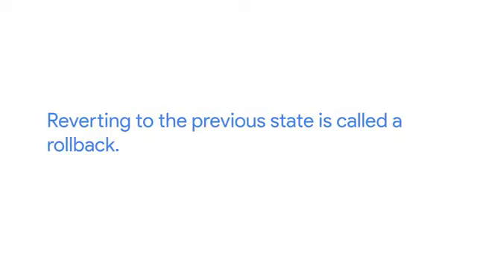You can do this by making a copy of the state before changing it, by keeping your configuration in a version control system, or by documenting what steps you needed to take in order to go back to the previous state. Reverting to the previous state is called a rollback.